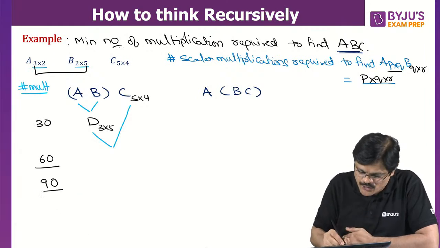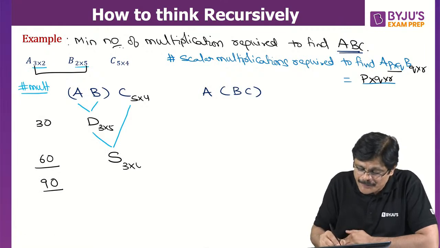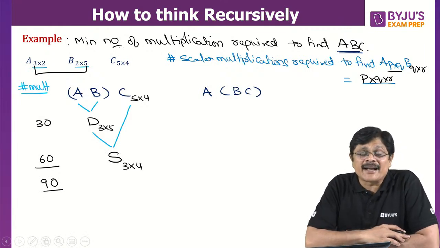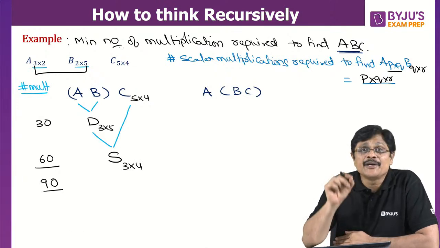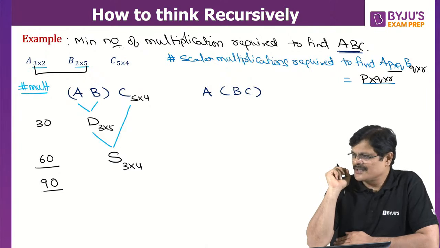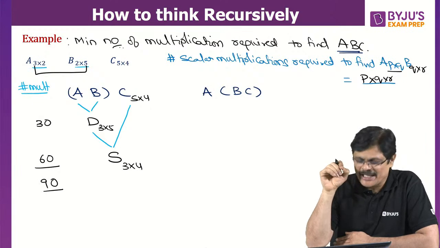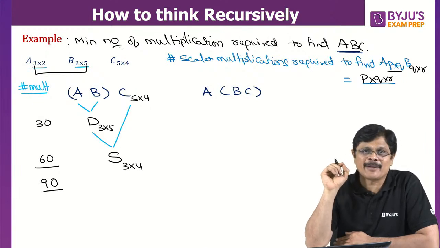Then you are going to get the solution matrix. And the solution is of order 3 by 4. The solution matrix you can get by using 90 scalar multiplications. If I use this order of multiplications, I require 90 scalar multiplications.